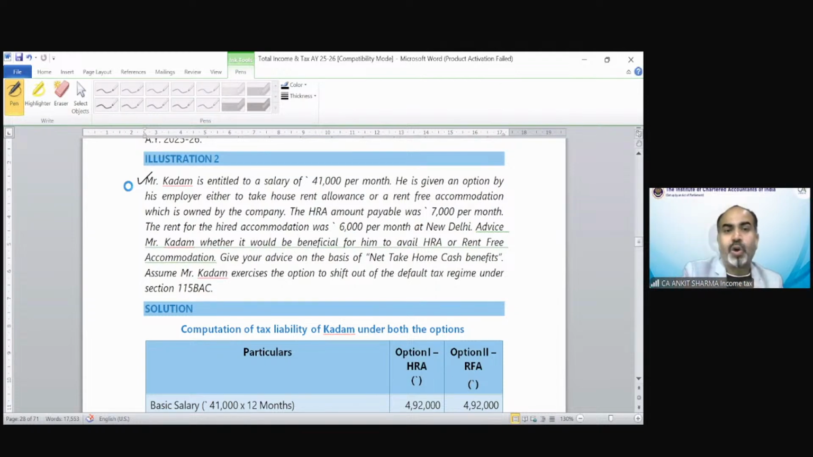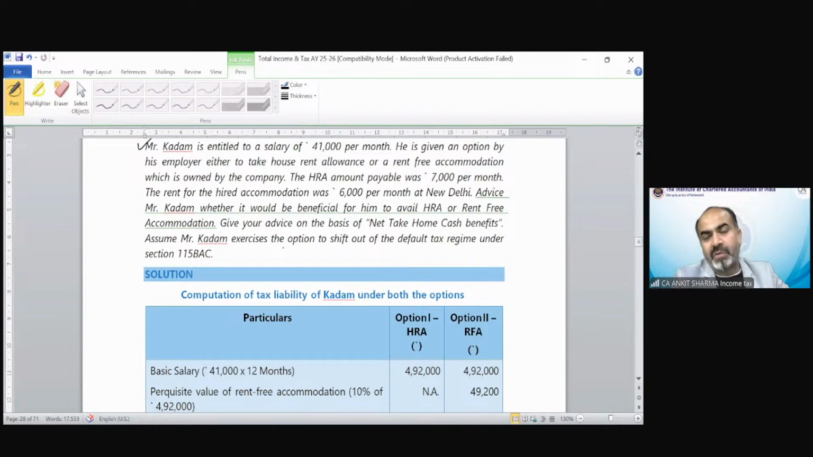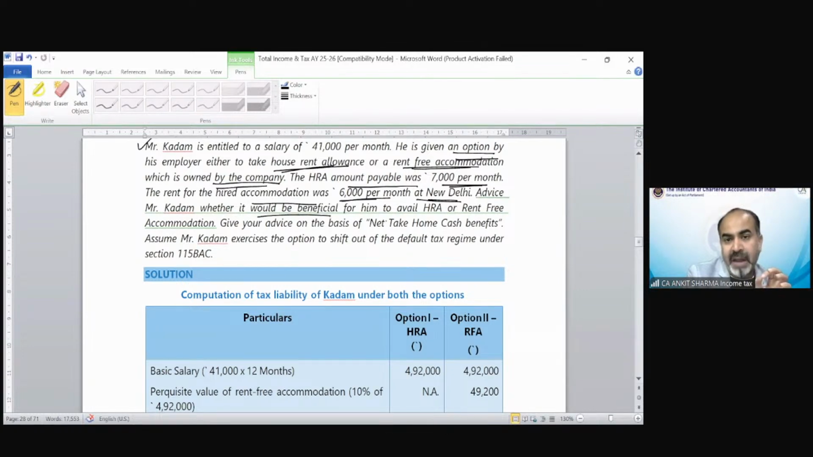In this scenario, Mr. Kadam is entitled to a salary of 41,000 per month. He is given an option by his employer to take either house rent allowance or a rent-free accommodation of your choice, which is owned by the company. The HRA amount payable was 7,000 per month. The rent for hired accommodation was 6,000 per month at New Delhi. Advise Mr. Kadam whether it would be beneficial for him to avail HRA or rent-free accommodation. Give your advice on the basis of net take-home cash benefit.